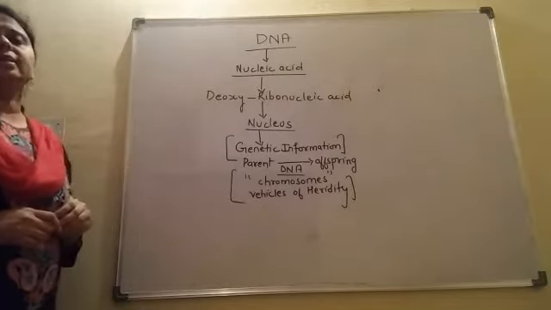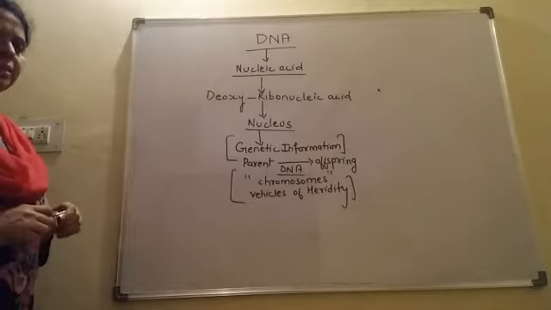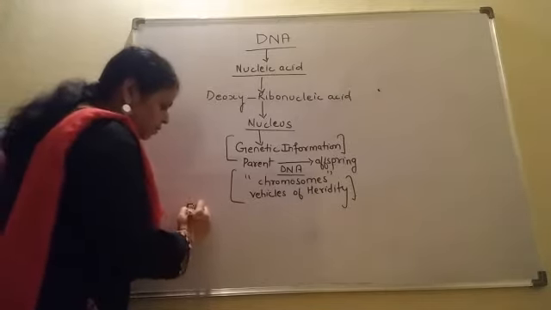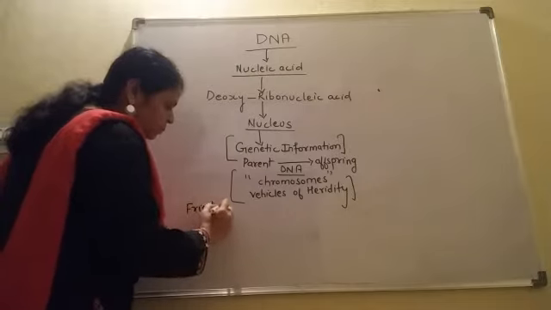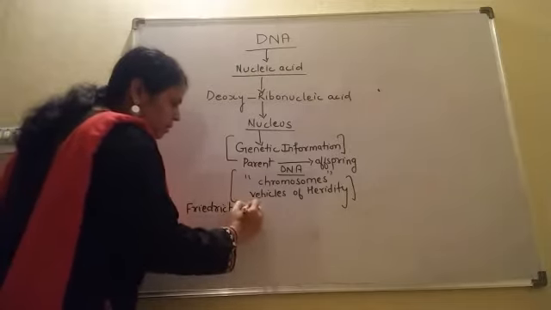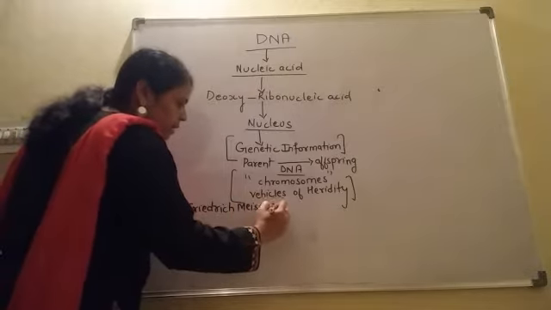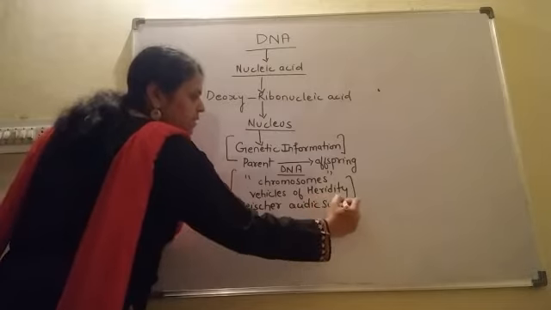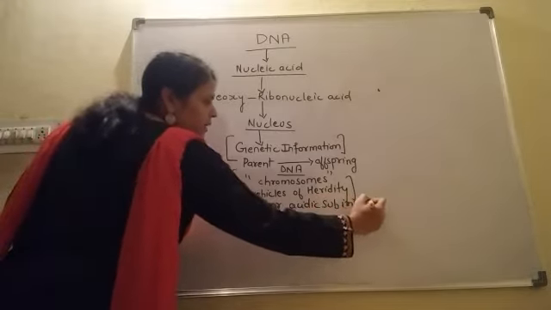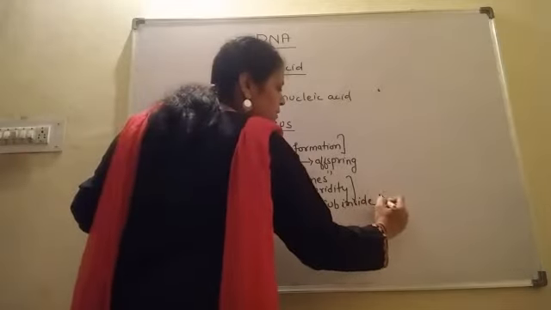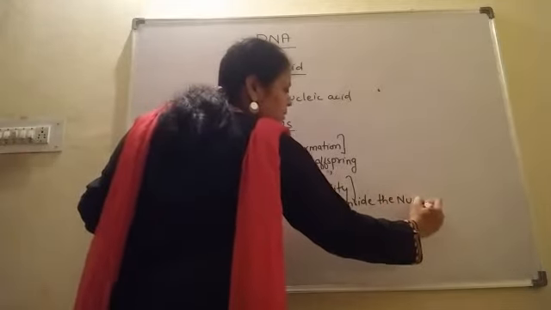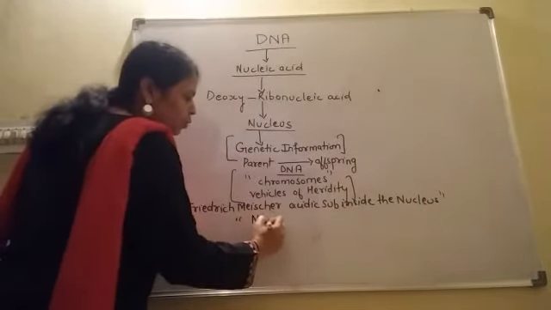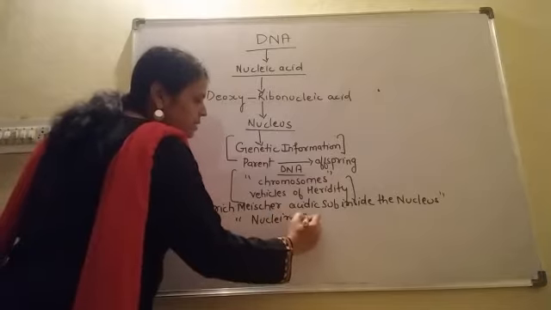Now, how did the discovery of DNA come into existence? For the first time, DNA was discovered by Friedrich Miescher, the scientist who discovered an acidic substance inside the nucleus, and he named it nuclein in 1869.